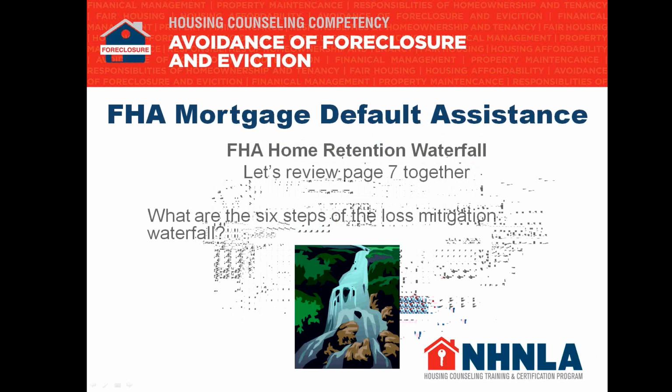Step 5 says modification will reduce monthly payment by at least the greater of 10% or $100. If the answer is yes, the modified interest rate must not exceed 50 basis points, like we just said, over the Freddie Mac average, rounded to the nearest 1/8 at the time the trial payment plan is offered to the mortgager. The term of the modified loan must be 30 years on FHA. But if the answer is no, meaning the modification would not reduce the monthly payment by at least the greater of 10% or $100, then we look at FHA HAMP here, and we skip down to step 6.